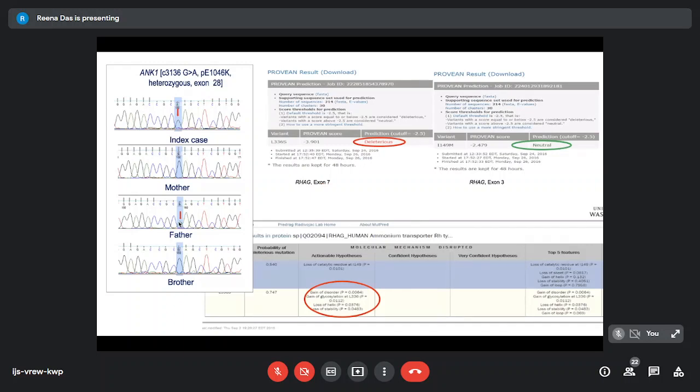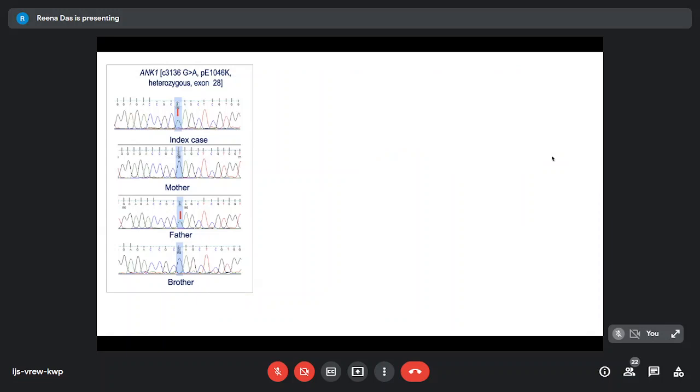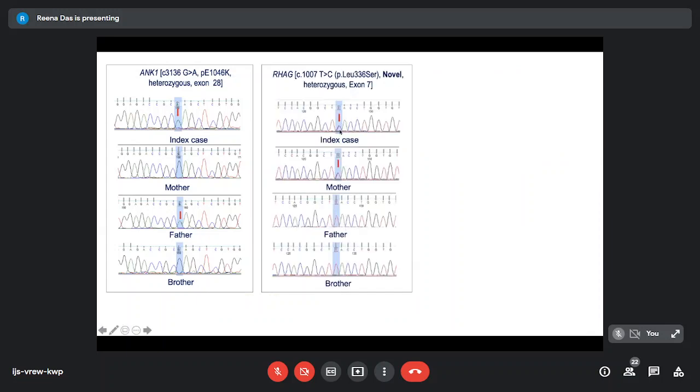Then we looked at the other 2 variants. One was the RAC gene exon 7 variant, which was deleterious in a lot of tools, and there was a variant in exon 3 which appeared to be neutral. We did the Sanger for the next one, which again was heterozygous in the case, and the mother also had it, and since she was asymptomatic, we thought that this is not pathogenic.